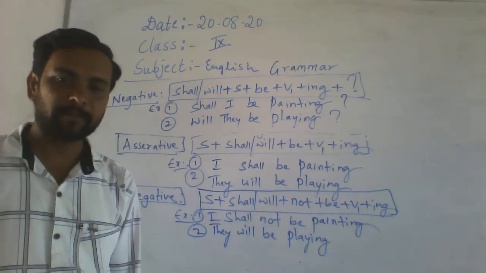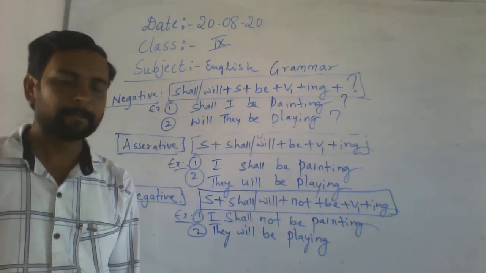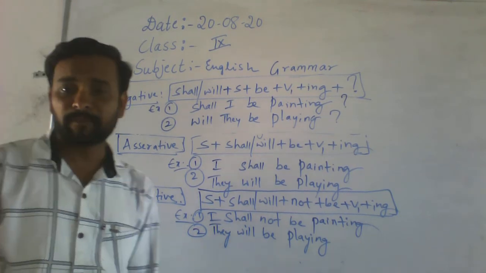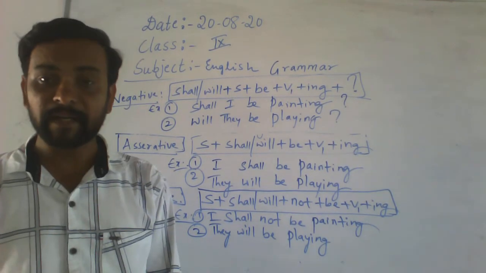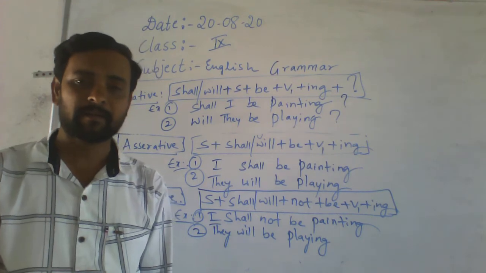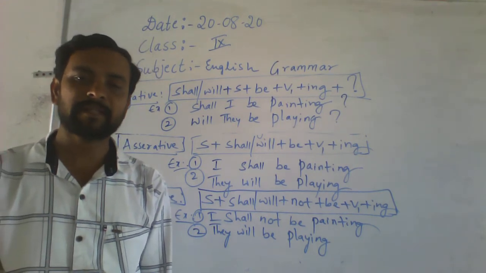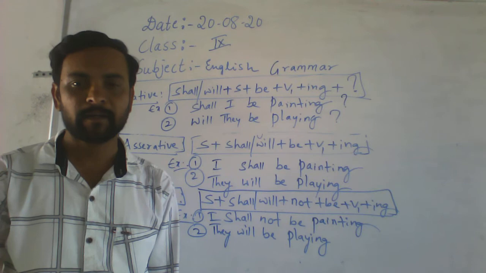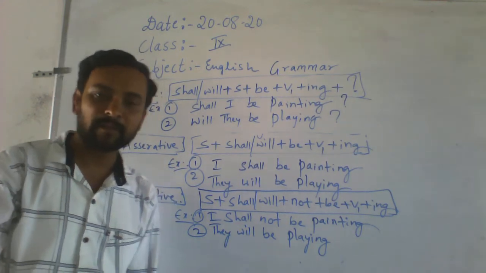Shall I go further? Yes. Simple future is over. Future continuous is over. Then what is next? Future perfect. You understood this one?